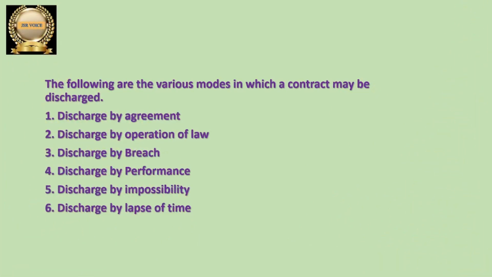There are six modes through which we can discharge the contract. What are those? First one is discharge by agreement. Second, discharge by operation of law. Third, discharge by breach. Fourth, discharge by performance. Fifth, discharge by impossibility. Sixth, discharge by lapse of time. So in these six ways, the contract may be discharged. Let us discuss all of those clearly.